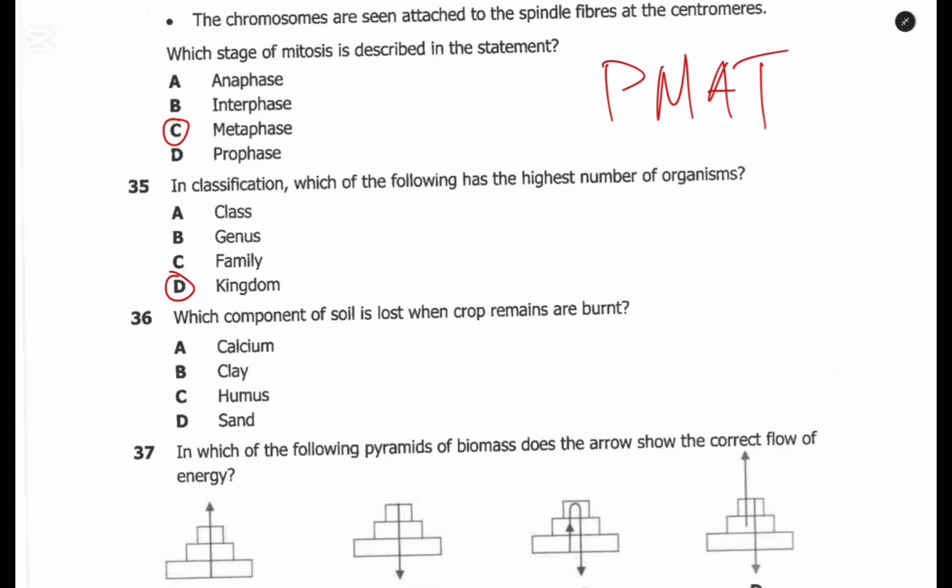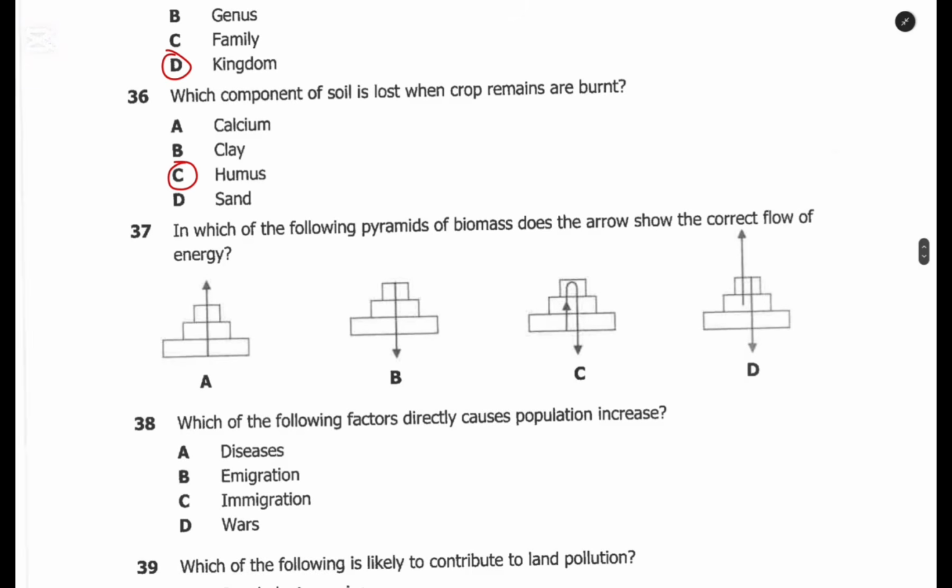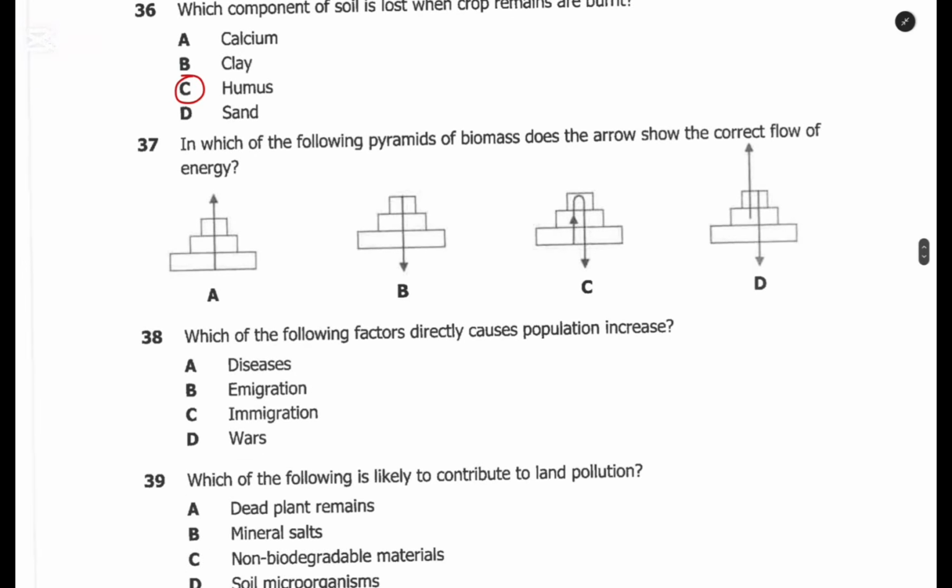Question 36. Which component of soil is lost when crop remains are burnt? The one that is lost is humus. Humus is formed when the remains of the plant decay. So when they are burnt, humus is destroyed or is lost.